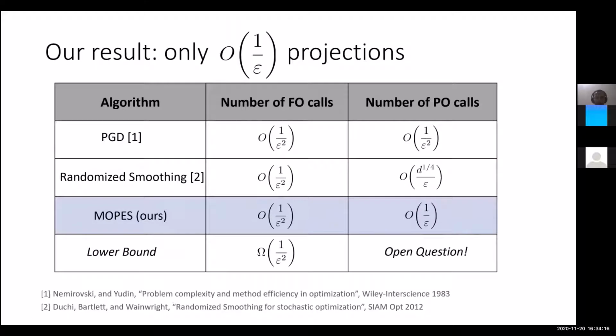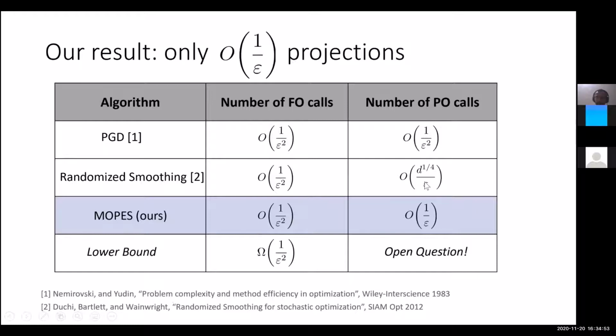Okay. So our main result is that we can actually design a method which finds an epsilon suboptimal feasible point using 1 over epsilon square first order oracle calls and only 1 over epsilon projection oracle calls. In terms of the first order oracle calls, as we said, this is indeed optimal, and there are lower bounds saying that in the black box model, information theoretically you cannot do any better than 1 over epsilon square. In terms of the projection oracle calls, our result improves upon the 1 over epsilon square projection complexity of gradient descent and the d to the 1 over 4 over epsilon of randomized smoothing.